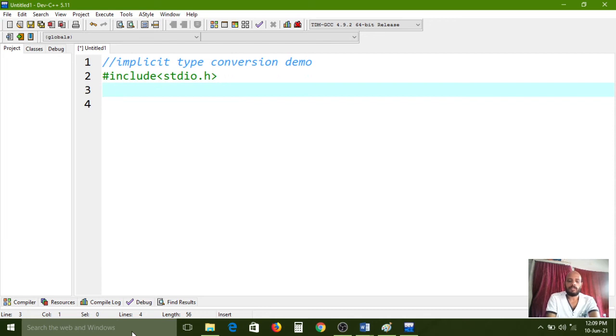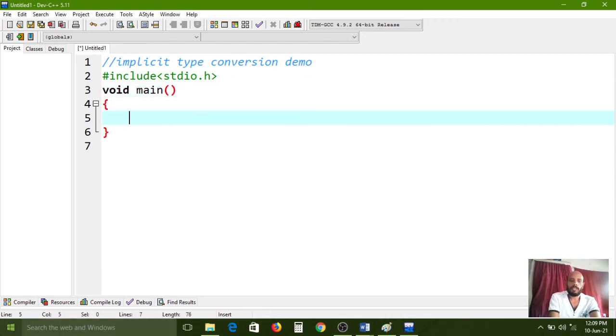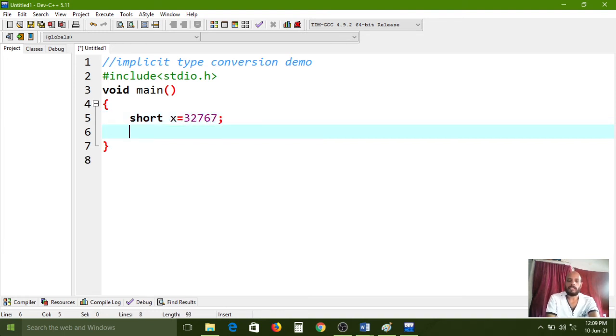Header file I included, void main, opening bracket, closing bracket, and short x equal to 32,767 I have assigned. Now long y equal to x.